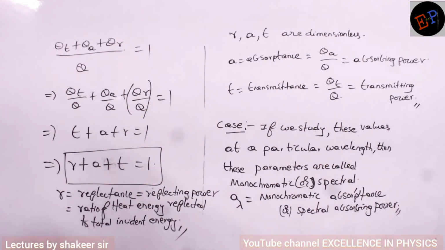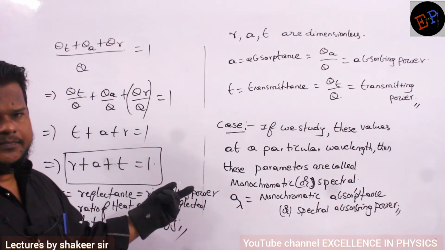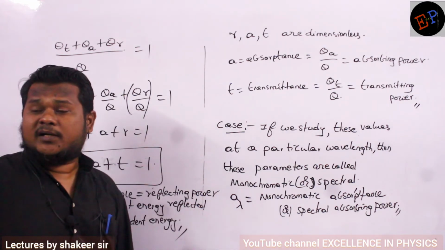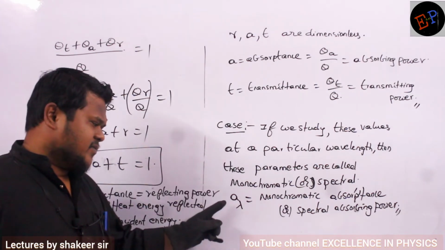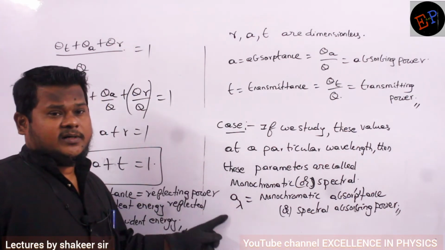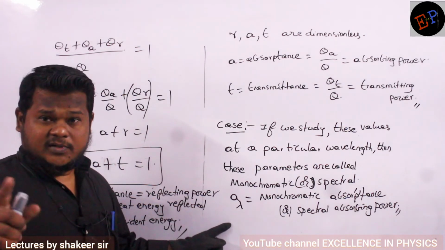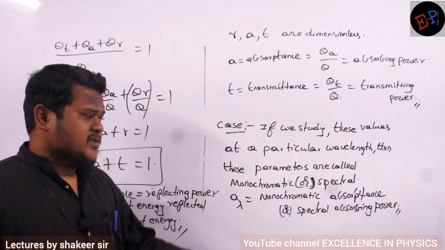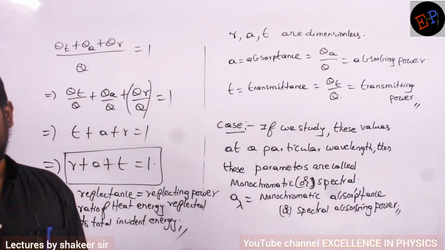In this heat energy, many wavelengths will be there. In the sun, even in white light, many wavelengths are there. Now instead of studying all the wavelengths, if I study the amount of energy emitted, reflected and transmitted at a particular wavelength, then we can call them monochromatic absorptance or spectral absorbing power.